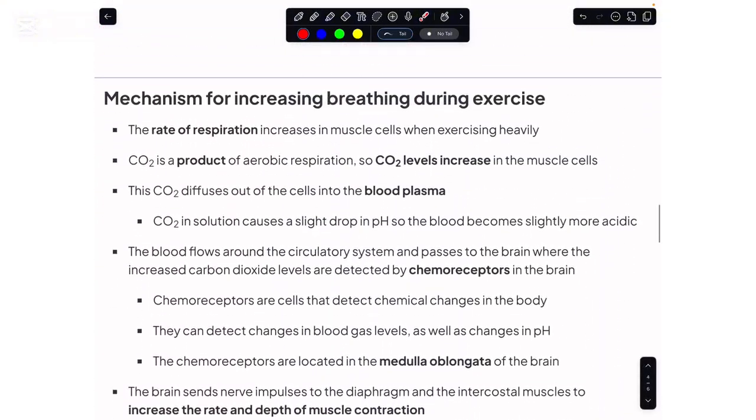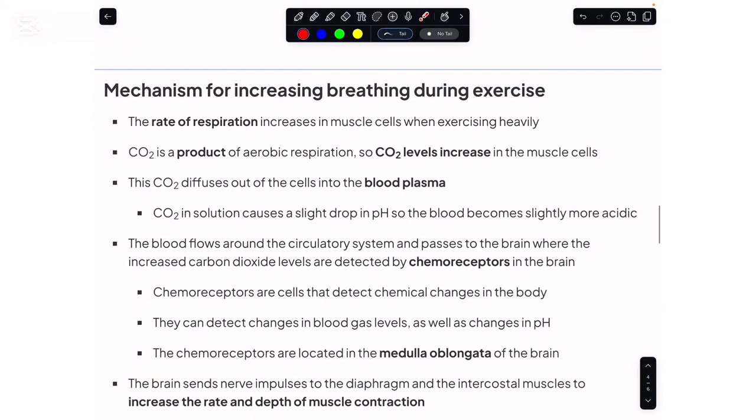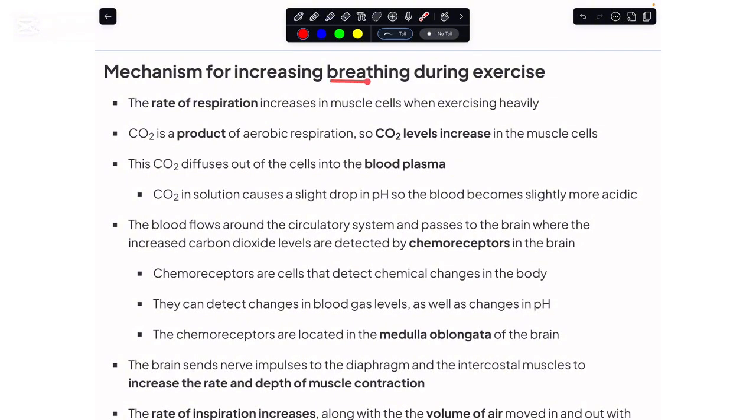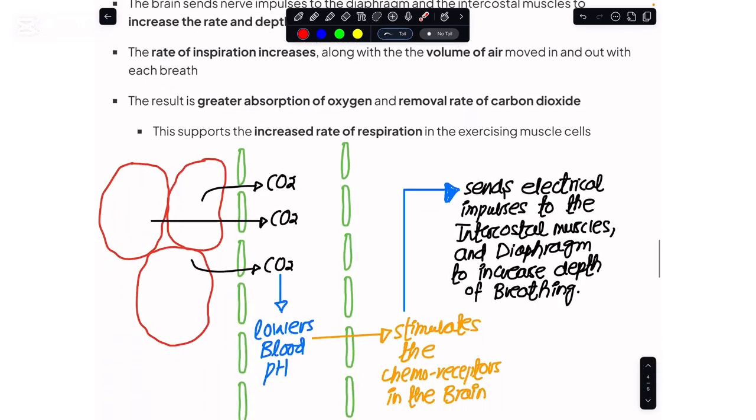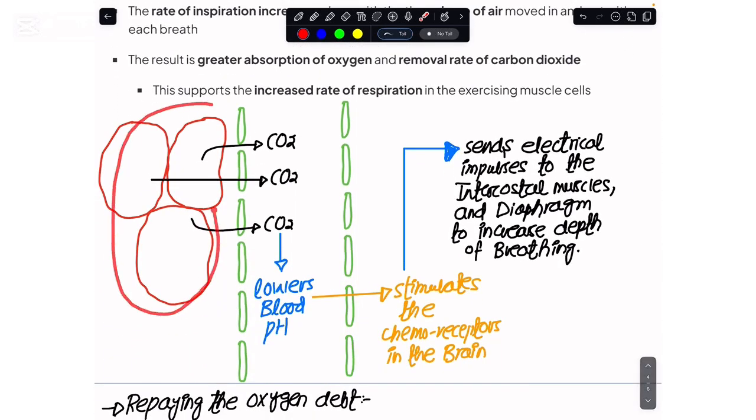Okay, class. So you see that at the time we exercise, since my rate of respiration is increasing, I am supposed to increase the breathing rate. And how has this breathing rate increased? Here you see that I have these cells, and during exercise they respire more, so they release more carbon dioxide gas into the blood plasma.